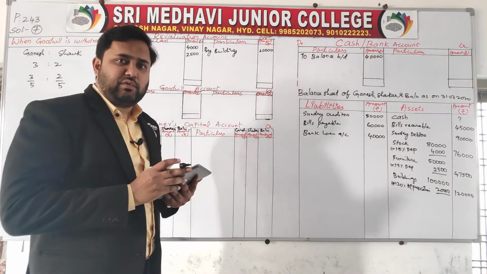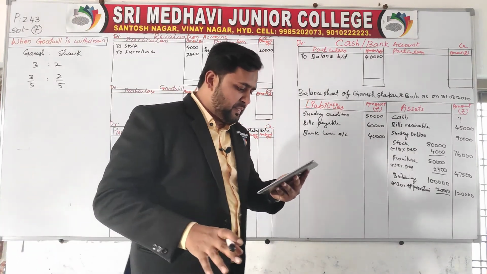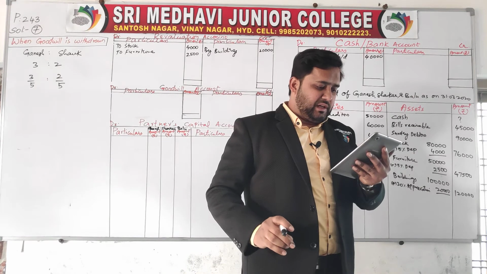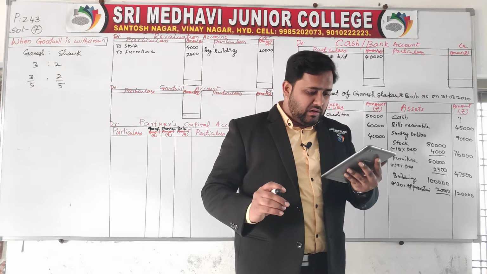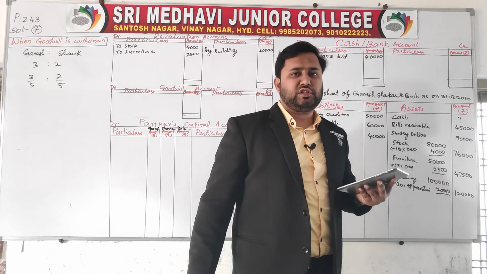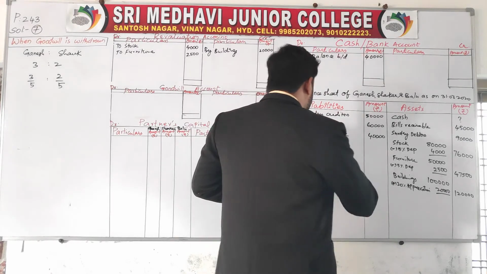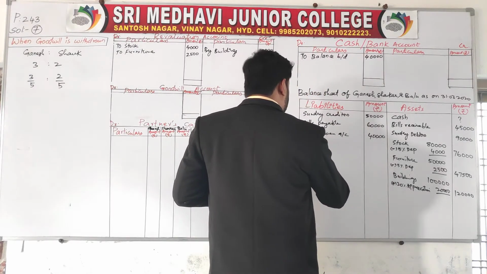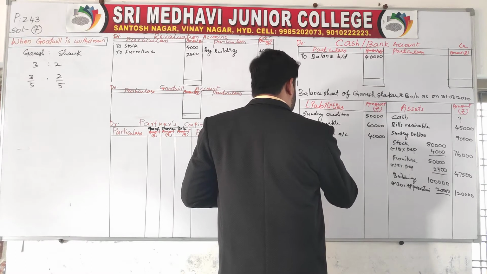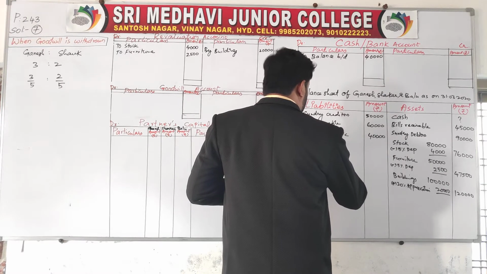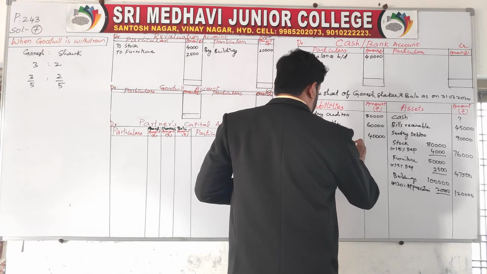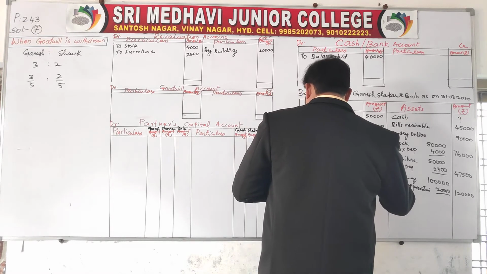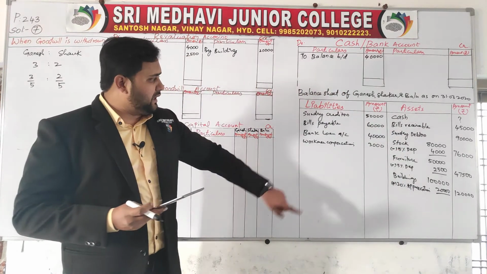In the adjustments, one more thing mentioned here is the last adjustment. There is an unrecorded liability in respect of workmen compensation, so we need to record it here. How much? 3,000 is given in the problem. Write that unrecorded liability here.